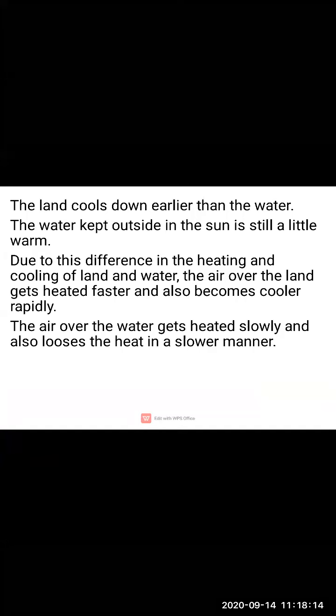Yes, we have seen this. In the evening, we experience that the surface of the land was cooler as compared to the water. The land cools down earlier than the water. The water kept outside in the sun is still a little warm. So due to this difference in the heating and cooling of land and water, the air over the land gets heated faster, and also becomes cooler rapidly.